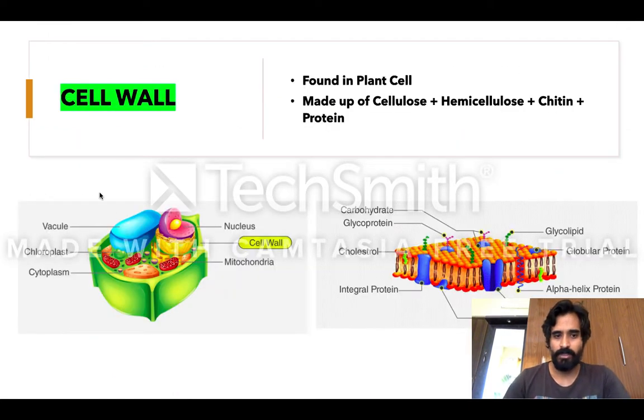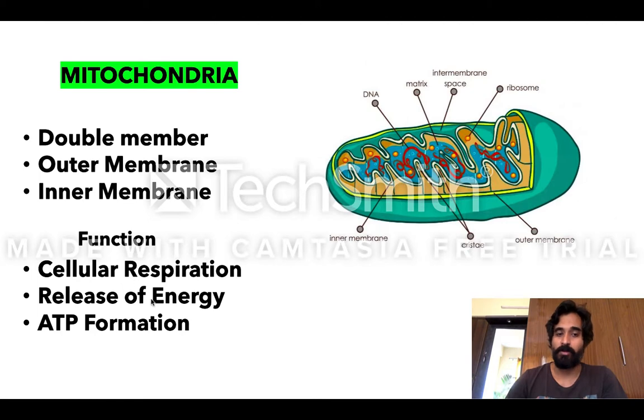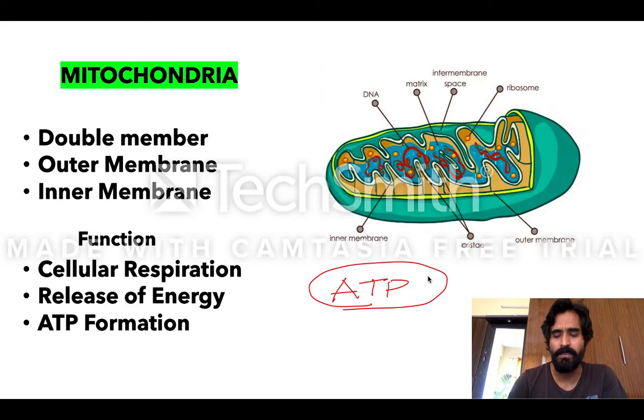And obviously we talked about the cell wall, what is the cell wall, what is the function of the cell wall, and what is the nucleus. And we talked about mitochondria. This was the last slide we did. And we have talked about that in mitochondria ATP formation or energy formation takes place.